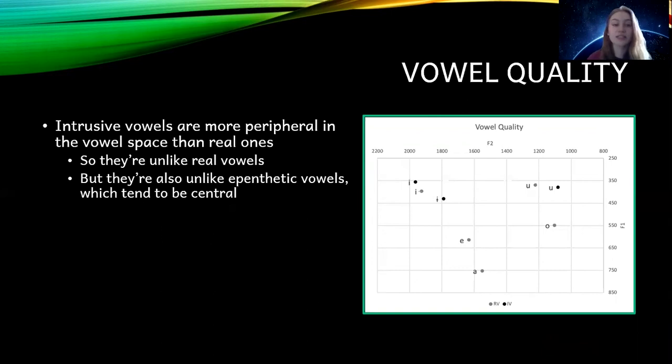This suggests that they're unlike real vowels because they're more peripheral than the real vowels, but this also suggests that they're unlike epenthetic vowels, which tend to be quite central in the vocal tract.